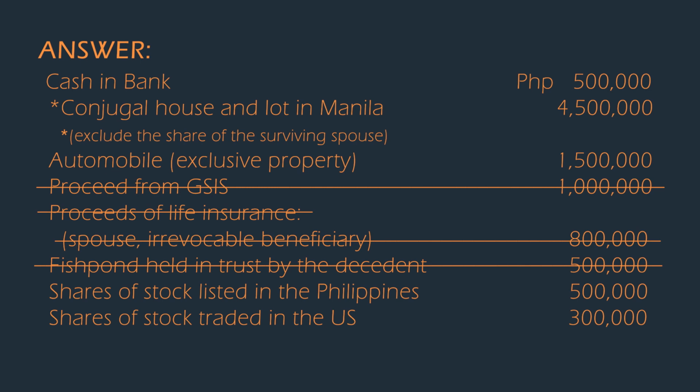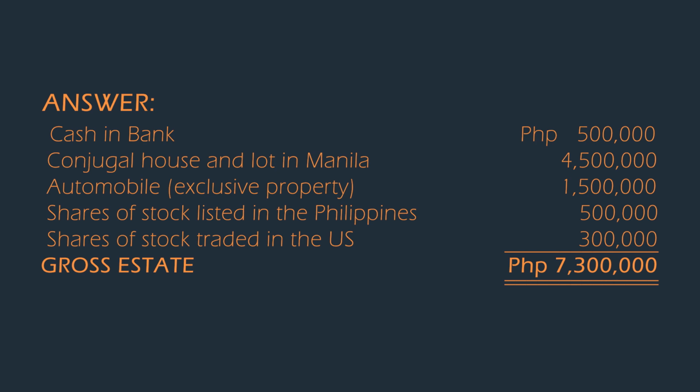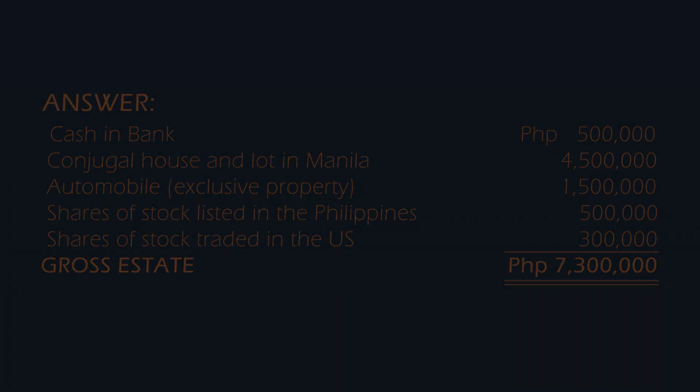Exclude the GSIS proceeds of 1 million and the proceeds of life insurance because the spouse is the irrevocable beneficiary. Exclude also the fish pond as this is held in trust by the decedent. Lastly, include the shares of stock listed in the Philippines, which is 500,000, and because the decedent is a resident citizen, add the US shares of stock as well. Therefore, the gross estate will be 7.3 million.